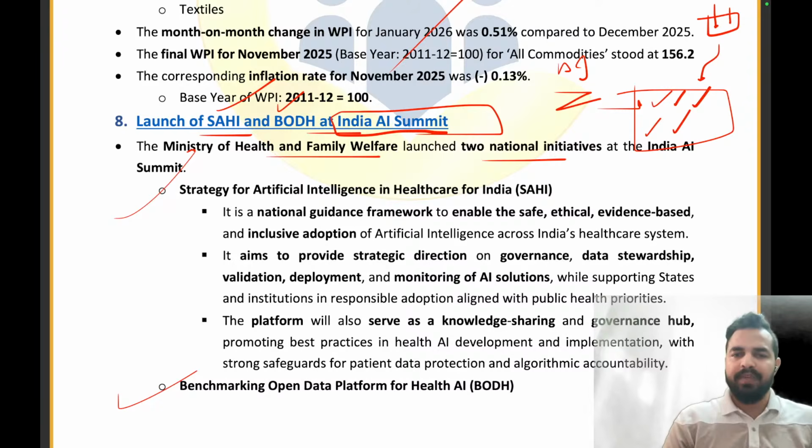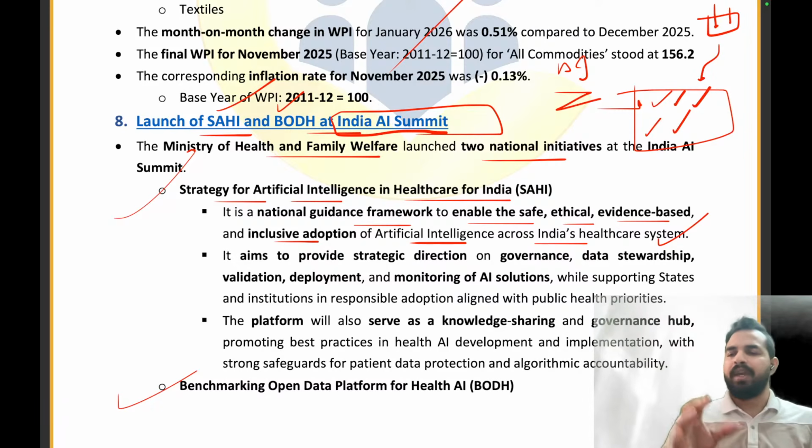The first system is SAHI, which stands for Strategy for Artificial Intelligence in Healthcare for India. It is a national guidance framework to enable the safe, ethical, evidence-based and inclusive adoption of artificial intelligence across India's healthcare system. तो इंडिया के हेल्थ केयर सिस्टम के अक्रॉस किस तरीके से हम एआई को अडॉप्ट करेंगे, इंक्लूसिव बनाएंगे, कैसे एविडेंस पे स्टडी की जाएगी, क्या एथिक्स का इस्तेमाल होगा, कितना वो सेफ होगा, ये सारी चीजों के अक्रॉस we will be creating a rule book, a guidance framework, and that is called SAHI.